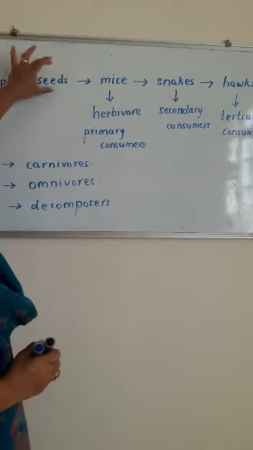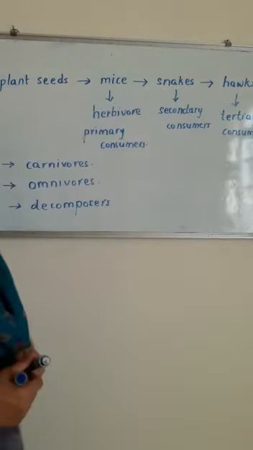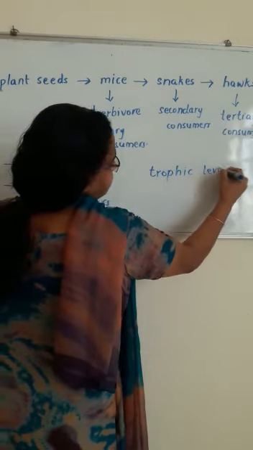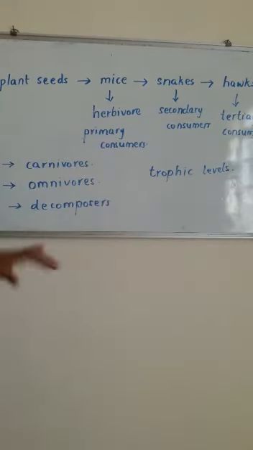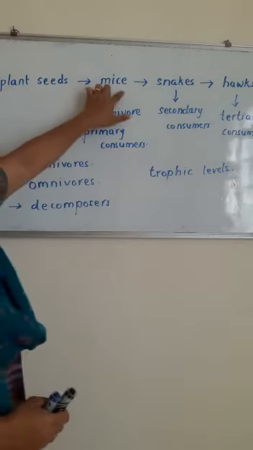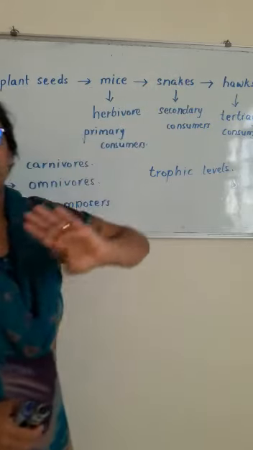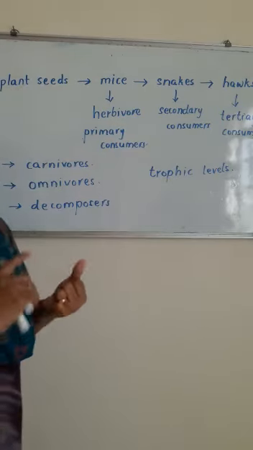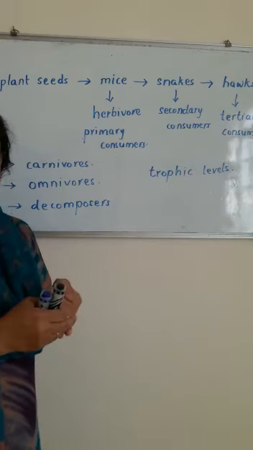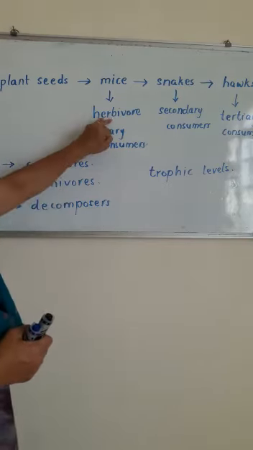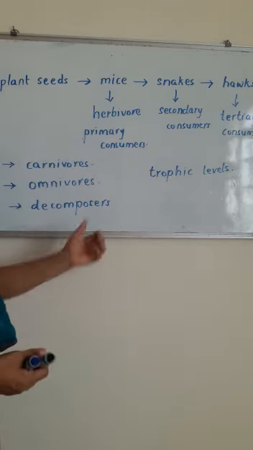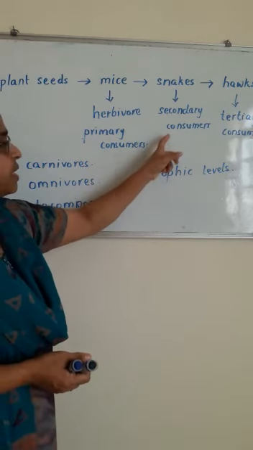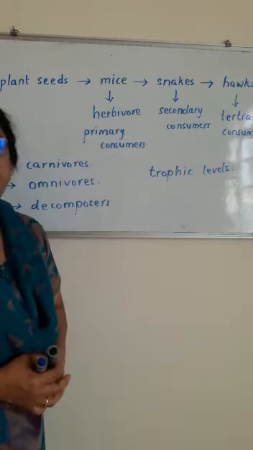And each level in a food chain, we call them trophic levels. So here how many trophic levels are there? 1, 2, 3, 4. There are 4 trophic levels. And now you know what is a food chain, what is a food web that we discussed in the last class. Then there is herbivore, carnivore, omnivore, decomposers, trophic levels, primary consumer, secondary consumer and tertiary consumers.